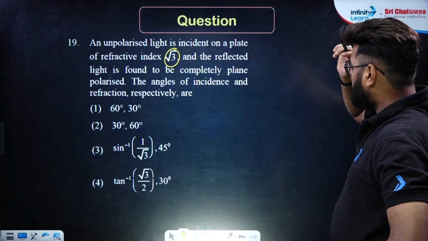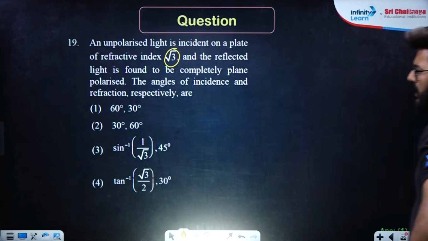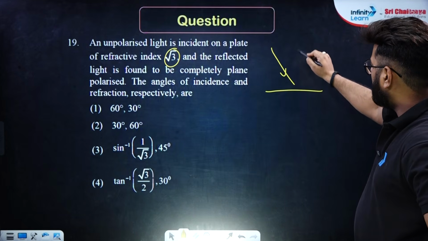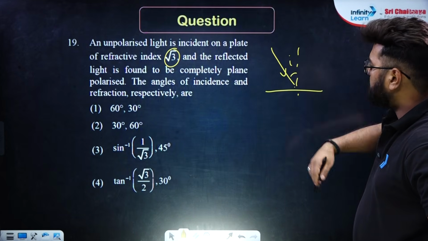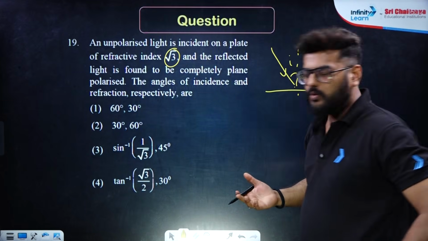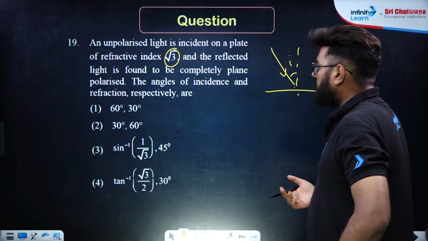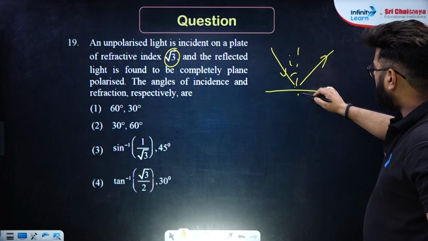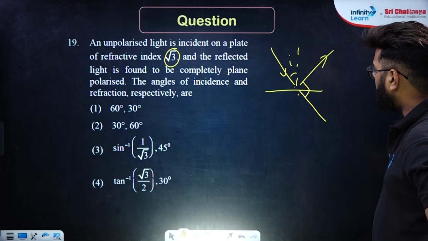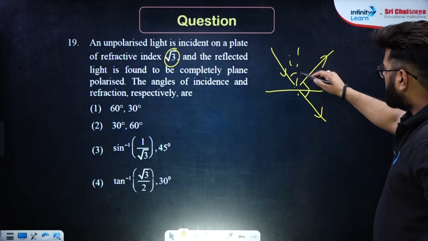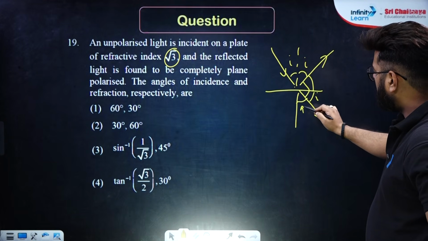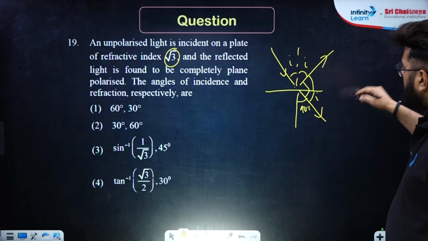So see, the point is, what is the value of tan I? Tan I over here, when the light is falling, is basically equal to nu according to Brewster's law. Even if you're not remembering it, the refracted ray over here is now perpendicular to the reflected ray. So this is I, this will be I, this is 90 minus I, this is I, and this is 90 minus I. So through that also you will get the same answer.